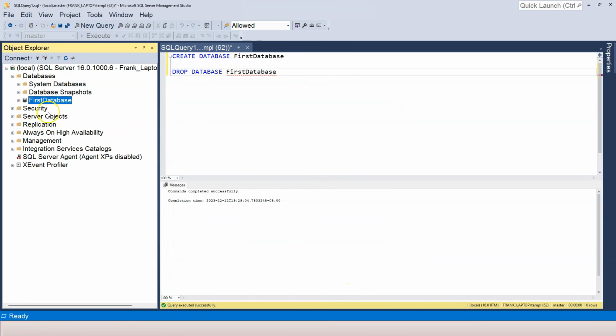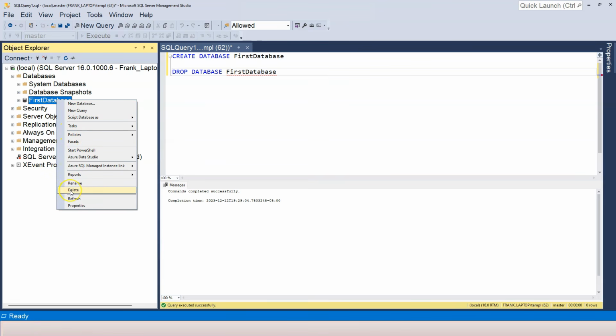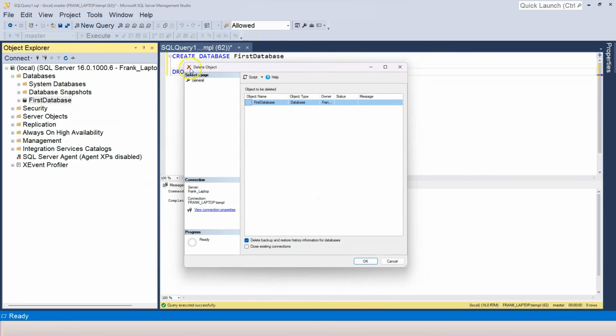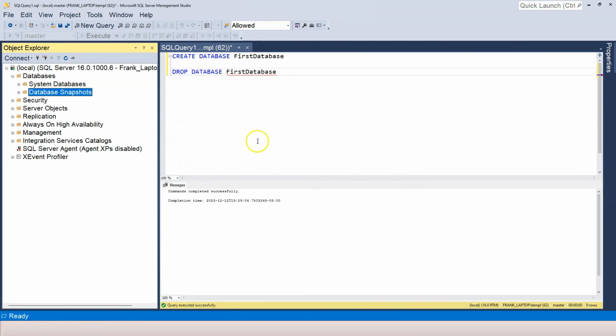Now the same thing happened. We see our first database created right here. And if we want to delete it, we simply right-click again and click on this delete menu item. Of course, it's going to warn us that we are going to delete a database object. Are we sure? Click on OK. Now the database is gone.